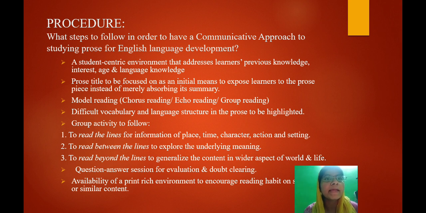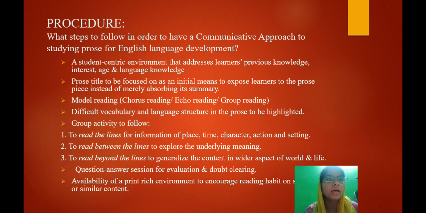Second, we will not just move straight into the prose. What we will be doing is exposing the learners to that particular prose piece. And how will we be doing that? Through various LTMs. You remember in simulation we were using voice recordings and videos and questions. That is how you're exposing learners to that particular prose, so that they get the opportunity to think about what the prose is about, whether it is interesting or not, and whether they can be creative about it. So exposing our learners to the prose is important.